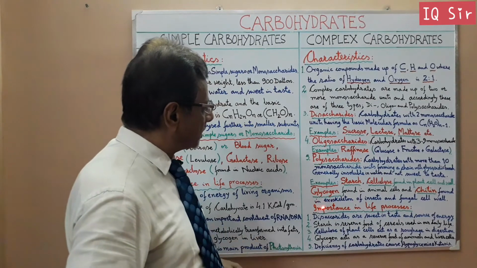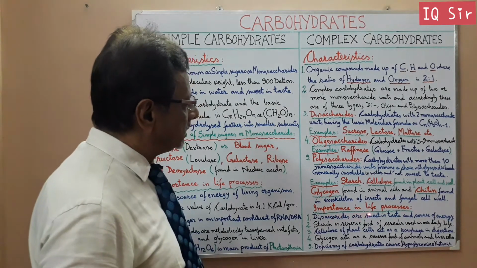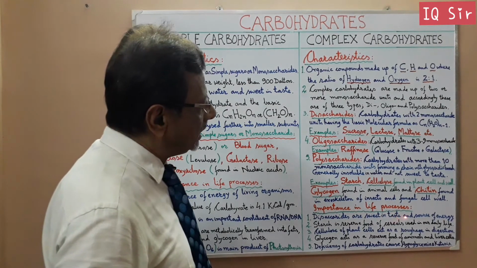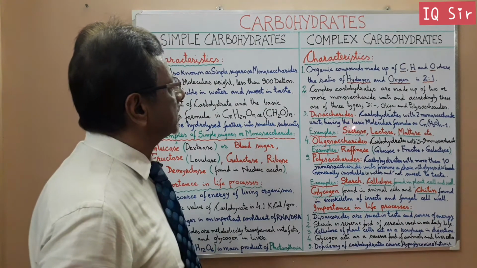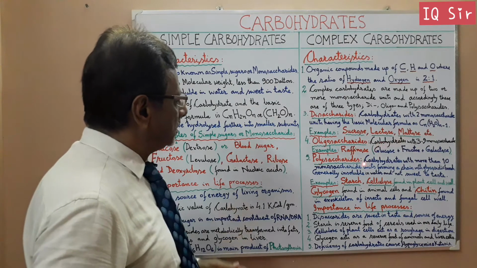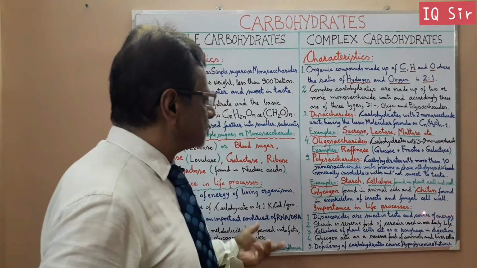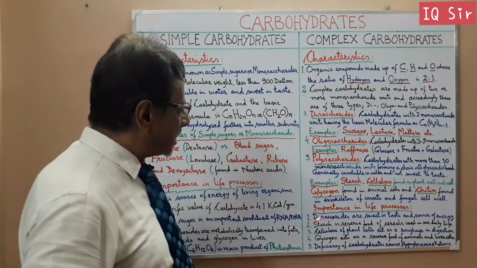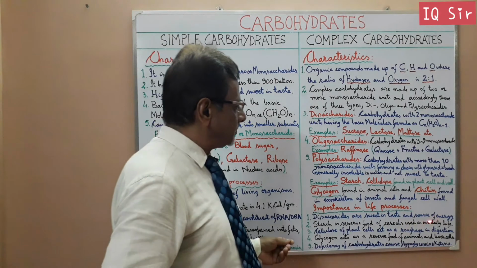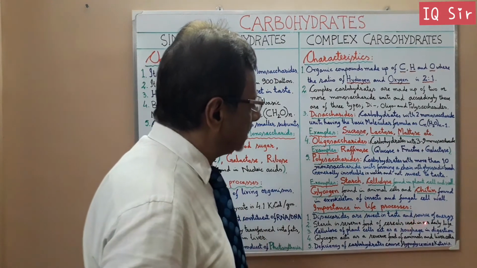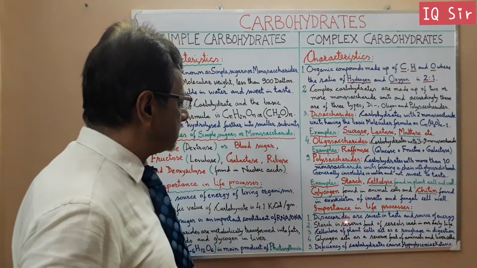Now let us talk about the importance in life process. The first one is the disaccharides are sweet in taste and a source of energy. Disaccharide means two monosaccharides, sucrose, lactose, and they are more or less soluble in water and sweet in taste. The second one is starch, a reserve food material of cereals, rice, maize, wheat, and used in our daily life. Potato also has starch.